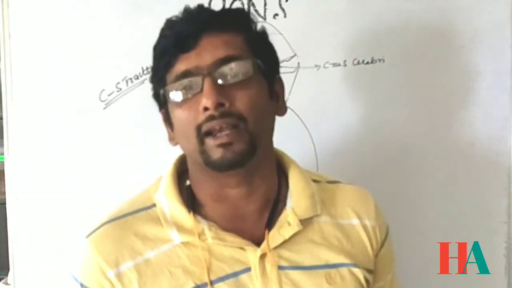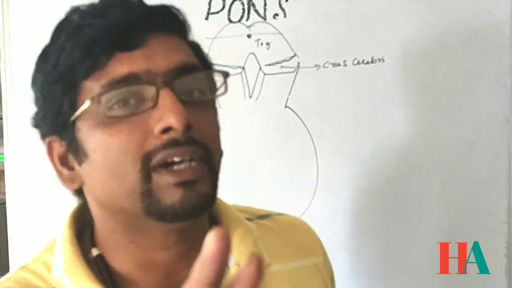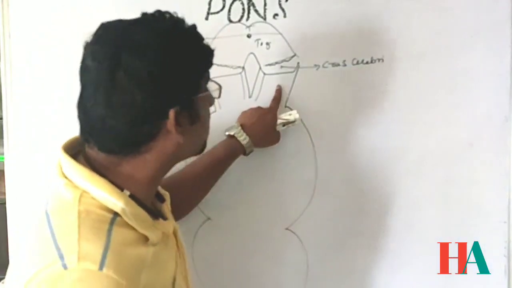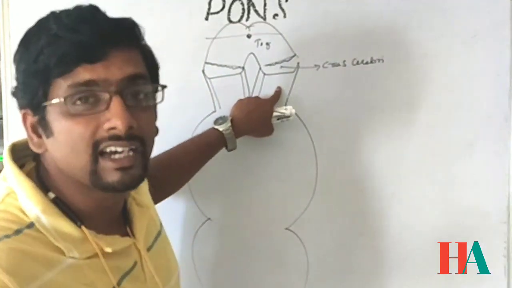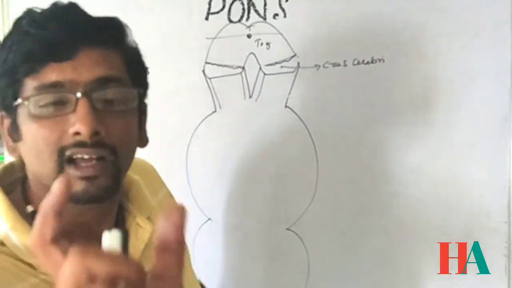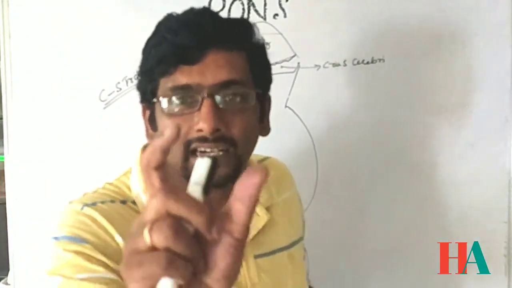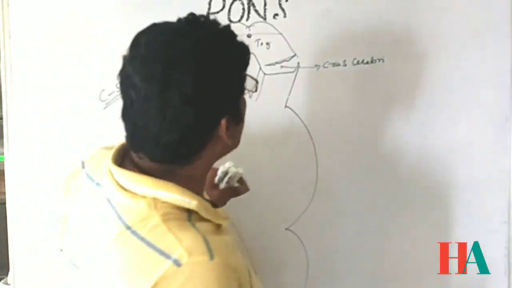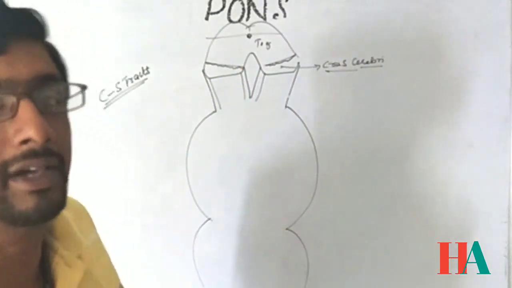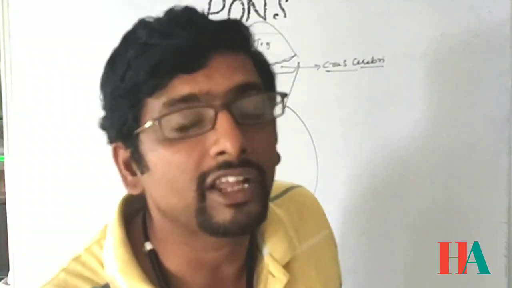If I put my leg in the pant, we have two components here: the leg, and the leg with the pant. The leg portion is called the crus cerebri. The leg with the pant is called the cerebral peduncle. From the external view we will say that it is a cerebral peduncle. But if you remove the pant and see the leg, that portion inside is the crus cerebri. And this crus cerebri contains the descending fibers.